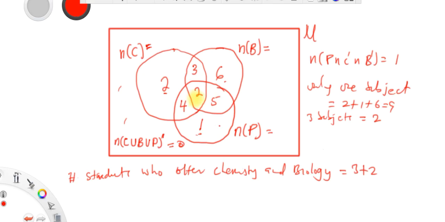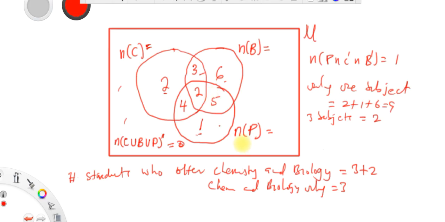Why the question says chemistry and biology only, if it's only that one, it means that this is what the question is talking about, which is 3. But if you say chemistry and biology, it means you have those who offer chemistry and biology only, and those who offer chemistry and biology and offer physics in addition.